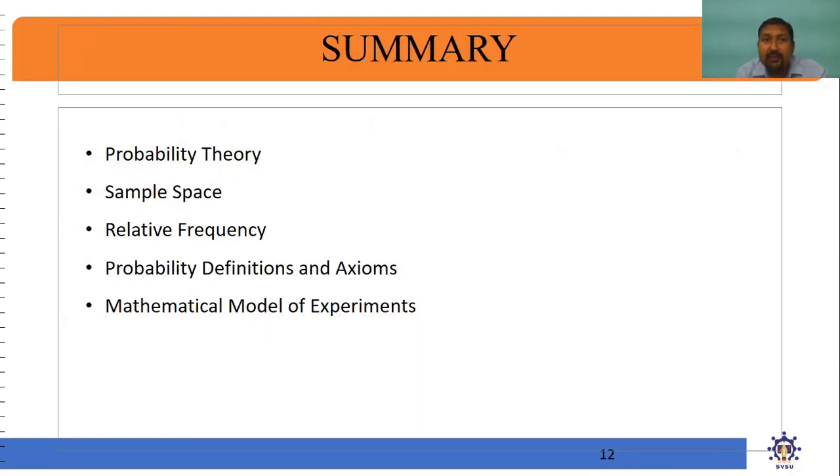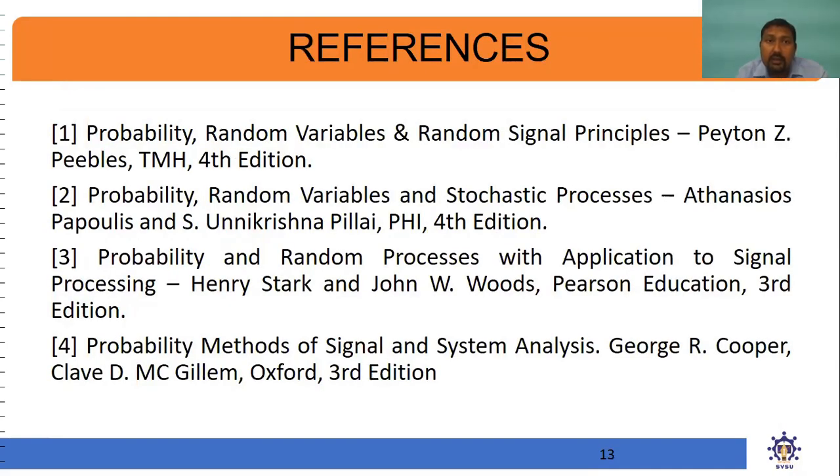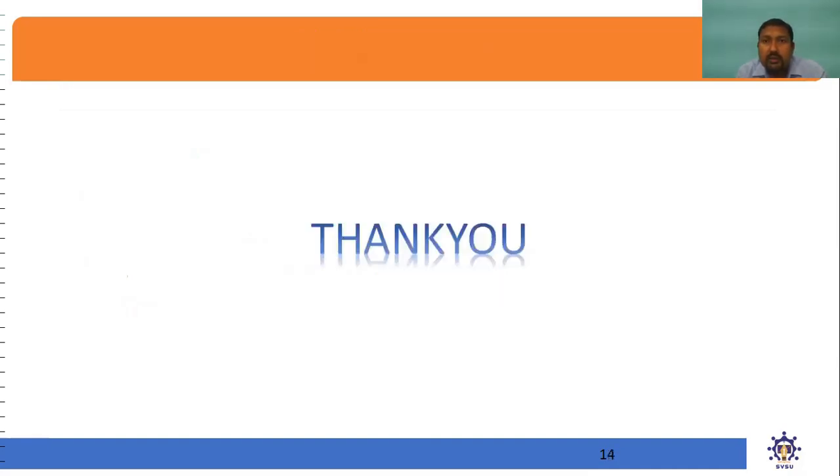So the summary is that we have discussed probability theory: what the sample space is, how to define probability, its definition and axioms, and the mathematical modeling of the experiment. These are the references that we have considered. So thank you all.